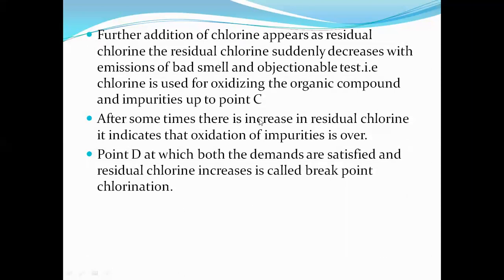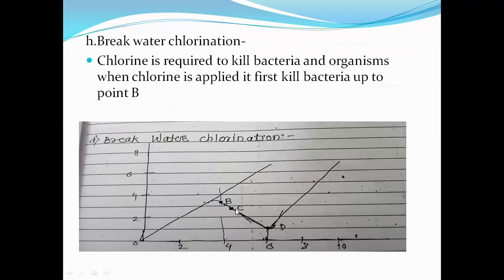Now see, after point C, after some time an increase in residual chlorine indicates that oxidation of impurities is over. Now after point C, it indicates that the residual chlorine remains in the water. That is, the residual chlorine in the water increases and oxidation of impurities is over after point C, and the chlorine remaining is the residual chlorine.